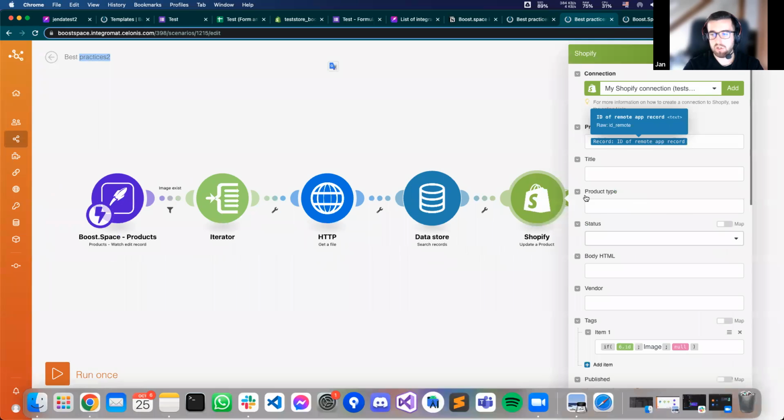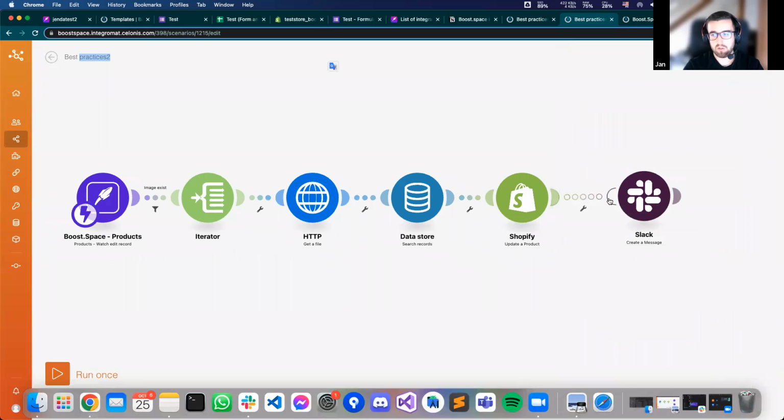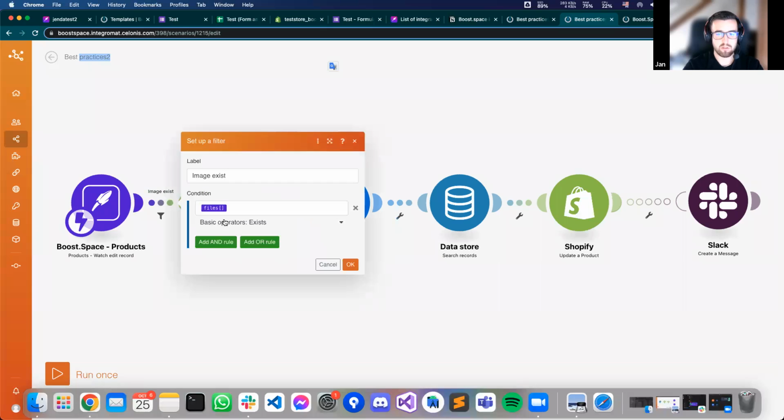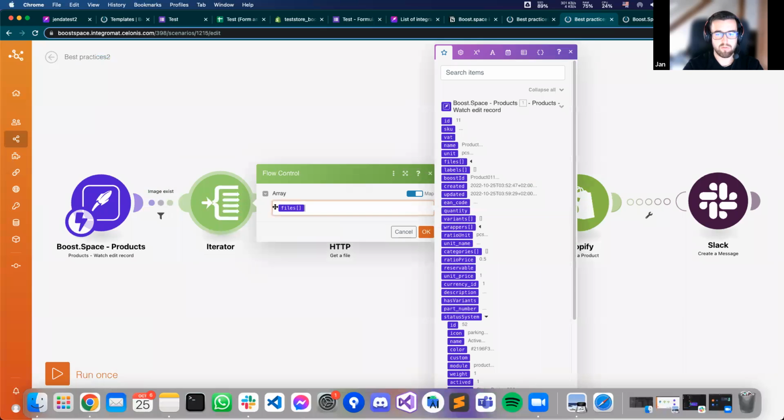And also, if there is any error, there is an error handler, and I want to receive a message if errors happen. So there is the filter, there is the iterator which iterates the files and their fields.